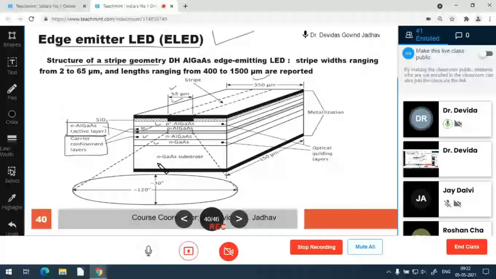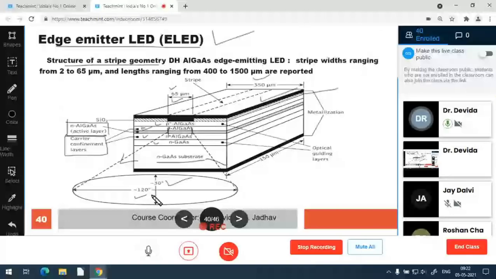There is a silicon dioxide layer below the metallization, and that silicon dioxide layer allows only a very small area for conduction. So that makes the active region conduct only in a very small area widthwise, and that gives this particular divergence of 120 degrees in one direction, whereas in the other direction it gives a Lambertian distribution, the spread of the beam, the divergence of the beam.